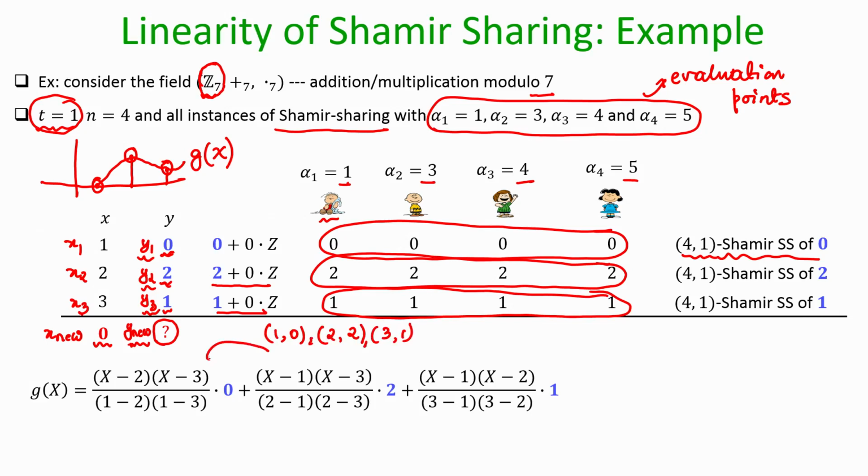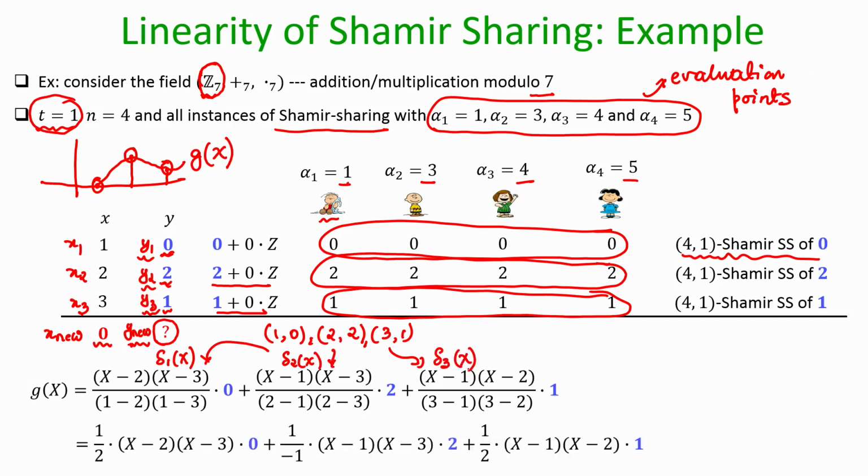And now, if I apply the Lagrange interpolation, I will get this. So, this will be my delta 1 polynomial, this will be my delta 2 polynomial and this will be my delta 3 polynomial. Remember all the operations are performed over a field. So, you should not interpret this as dividing by the denominator, but rather as multiplying with the multiplicative inverse.